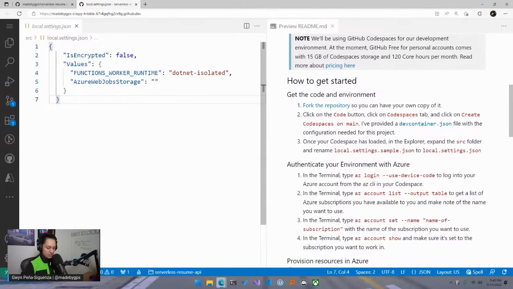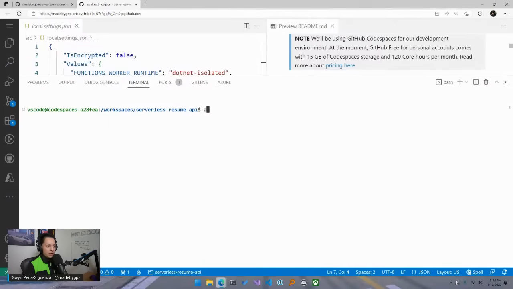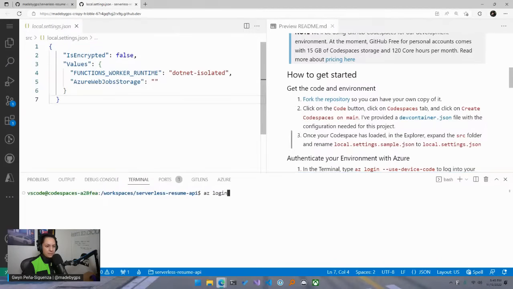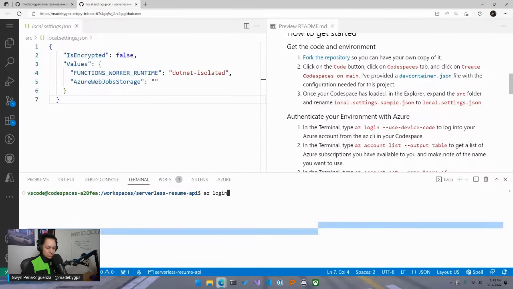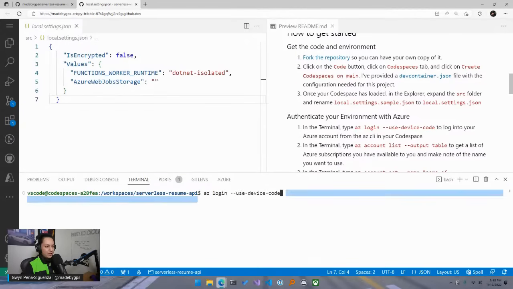Okay. So Control J, or Command J depending on what you're using, will bring up your terminal. And what we're going to do is az login. I actually have this command here. And you're going to add --use-device-code. Okay.